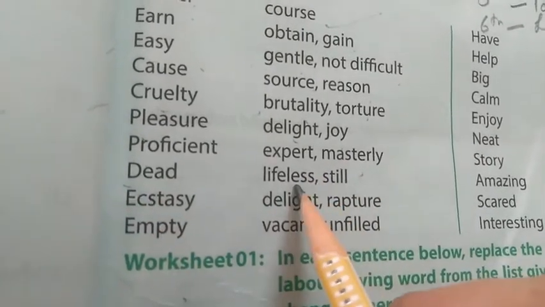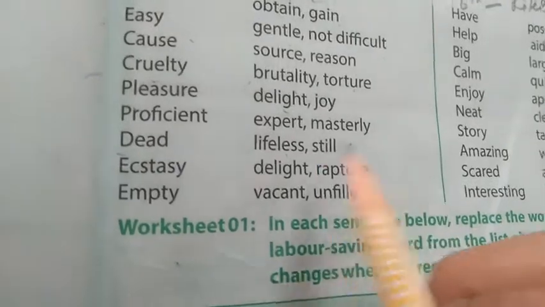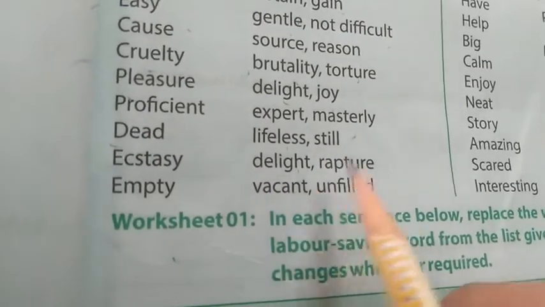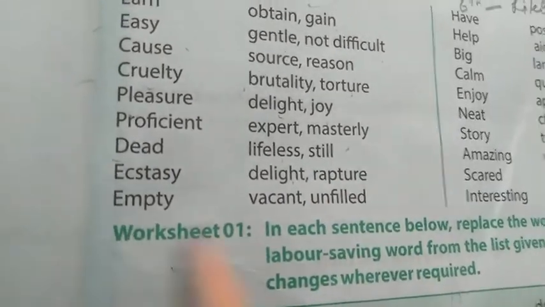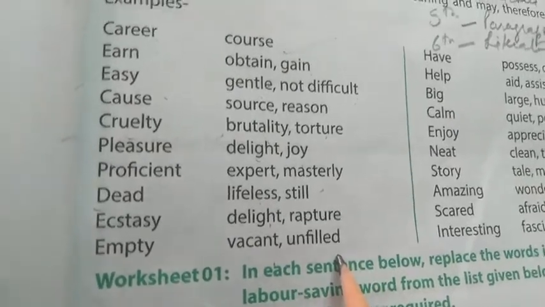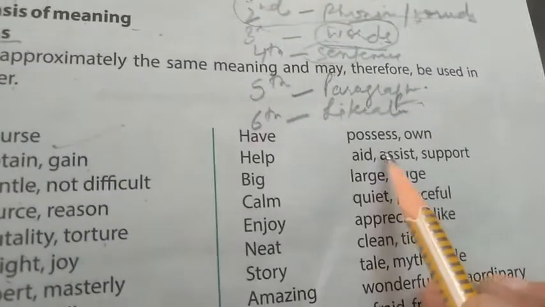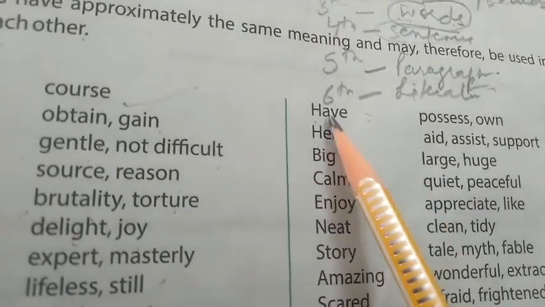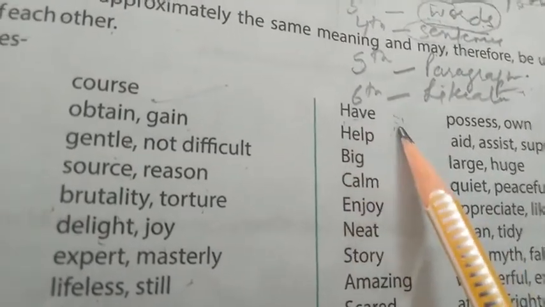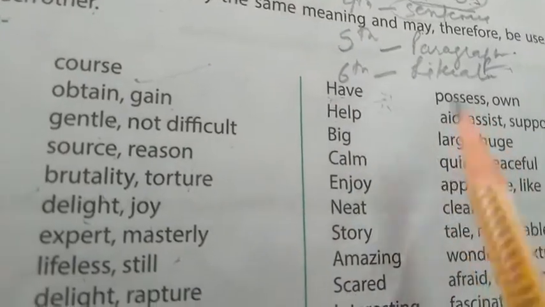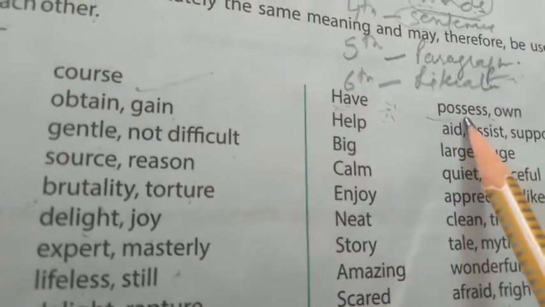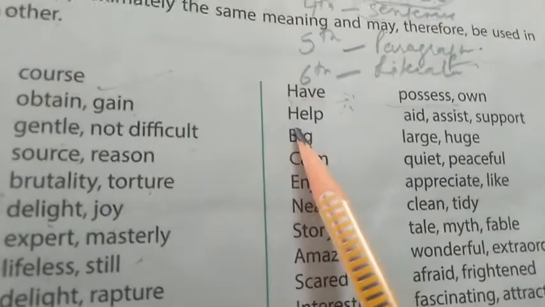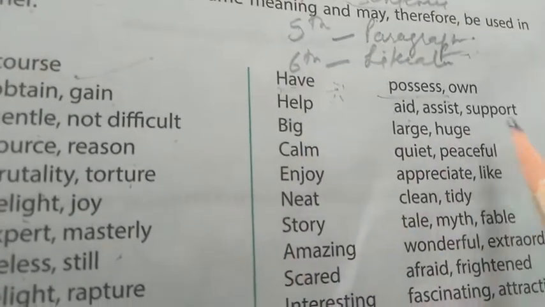Dead means lifeless, still without any life. Ecstasy means delight or rapture. Empty means vacant or unfilled. Have means to possess or own. Have can also be used as a helping verb, but here it has a different meaning. Help means aid, assist or support.